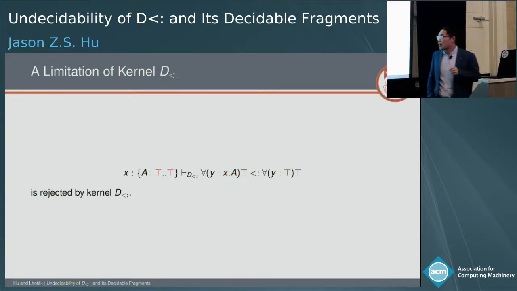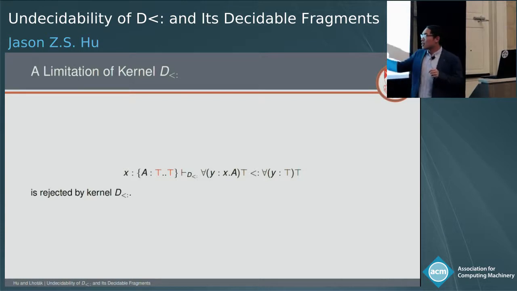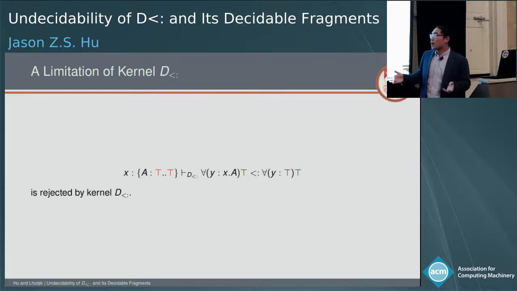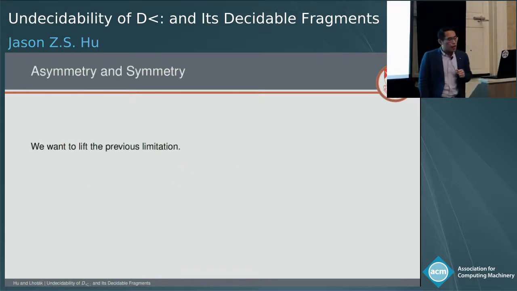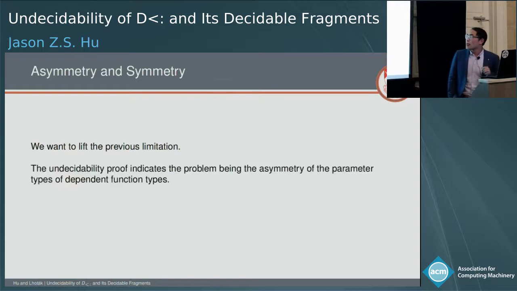But if we look at the context, x is bound to a type declaration with both bounds being top, and in this very special situation, we call x.A an alias for top. So kernel Dsub pretty much prevents us from using type aliasing interchangeably, and this is not something we would expect. So we actually want to remove this limitation.